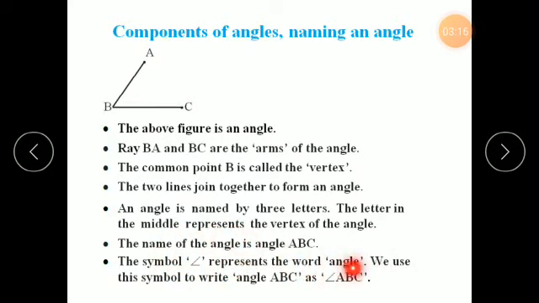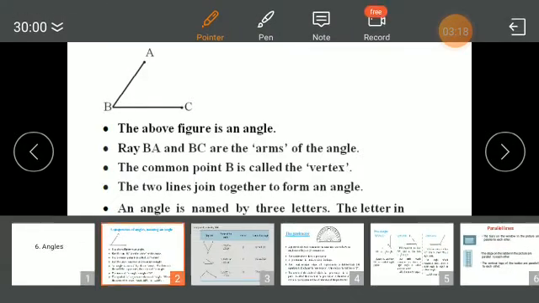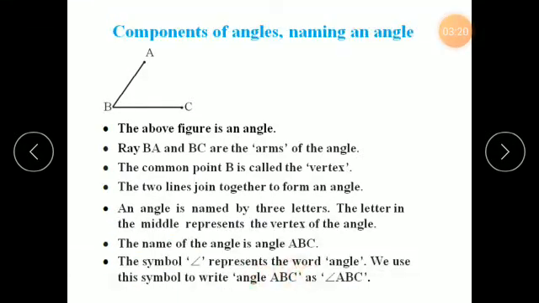So we use this symbol to write angle ABC. See how I have written down this angle ABC. Now see, this is the angle ABC. If I want to show this angle, then I will write it with this sign, then only it can be called the angle ABC.